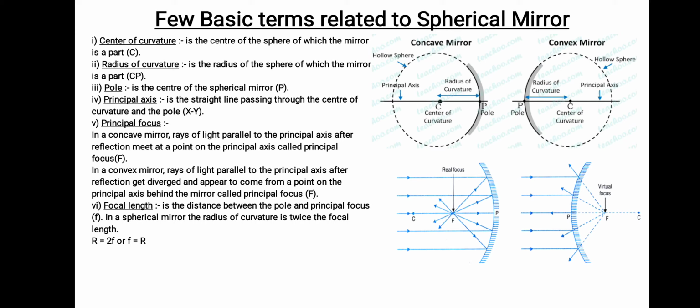Understood? R is equal to 2F. We know R is nothing but the radius of curvature, F is nothing but the focal length. We denote it by small f. Here in the PPT, in the video, F is equal to R is written, it should be R by 2. That's by mistake I have done it.